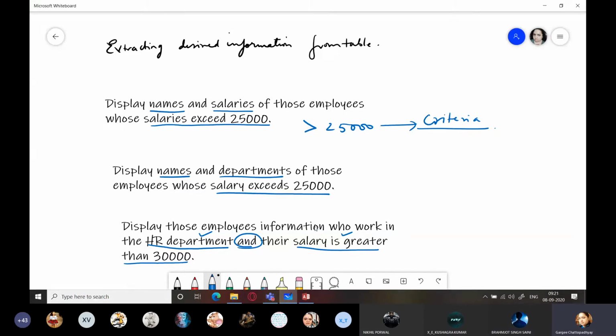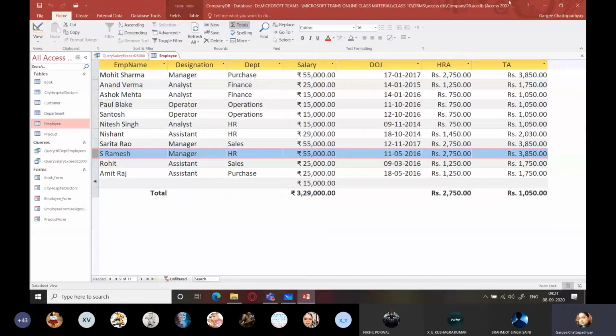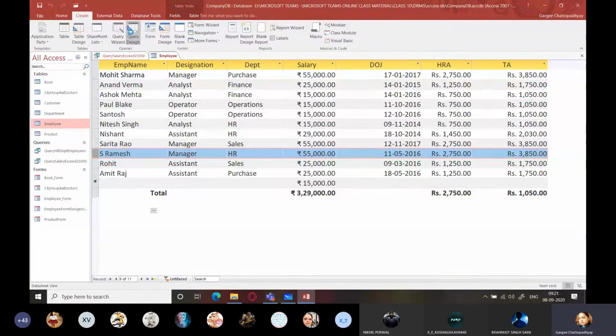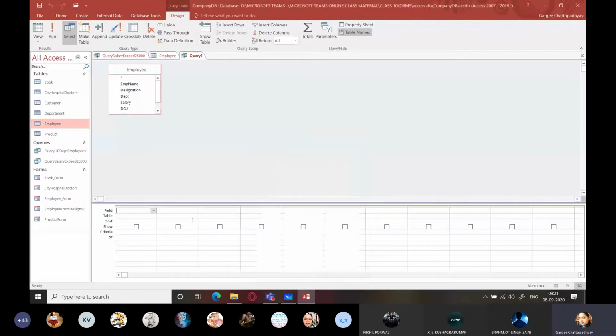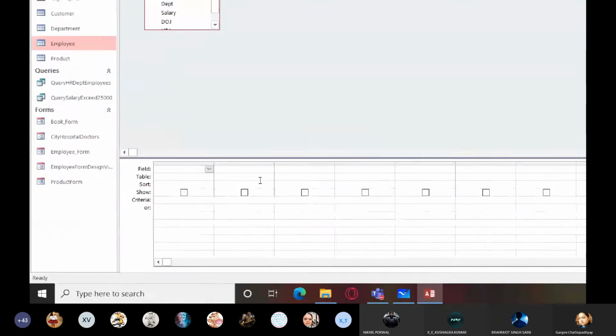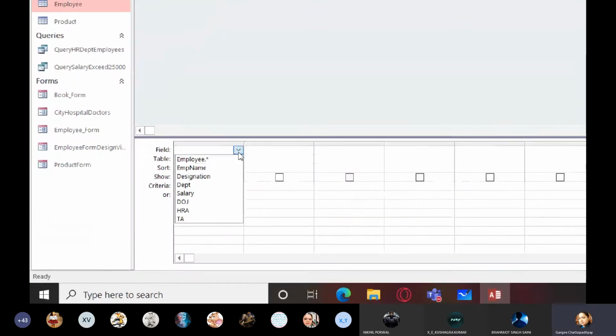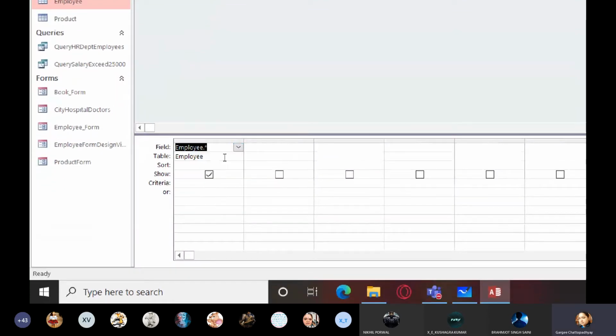Yes, you will select employees dot asterisk. So I'm going to go to create query design. Select what? Employee. Add this over here. Close this box. So I'm going to select employee dot asterisk because I want to display all the data, right?